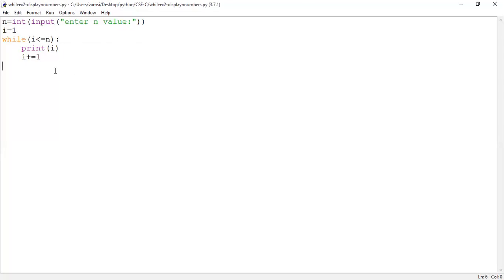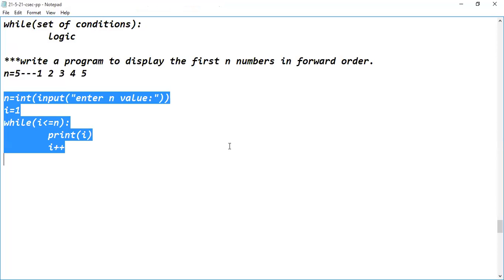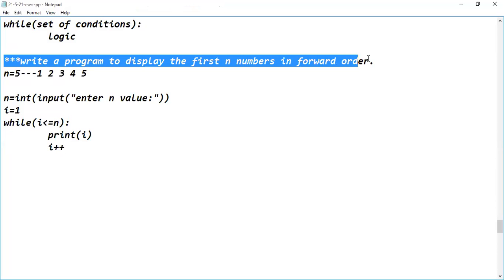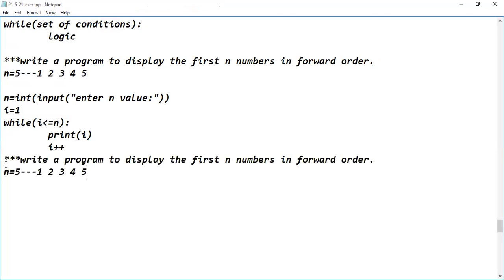Now, if you observe here, my requirement has been changed. I want to display the first n numbers in reverse order. What do I need? Can anyone respond? Display the n numbers in reverse order. Reverse order is my requirement. Are you seeing the notepad editor? Yes, sir.